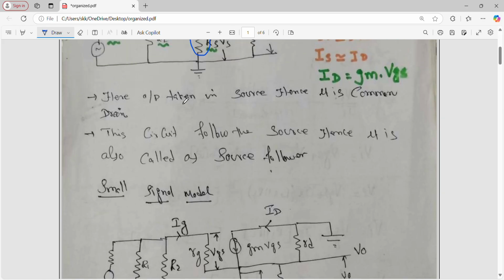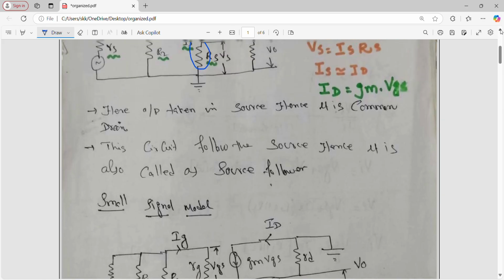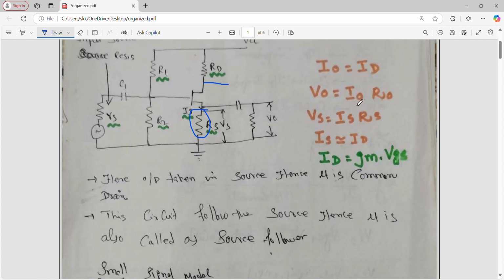See here, output is taken at the source. Output taken at the source is called common drain amplifier.